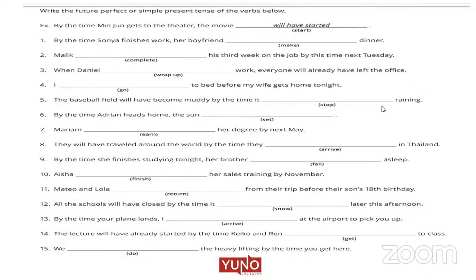When Daniel will have wrapped up work, everyone will already have left the office. Suraj, would you like to have one more look at the sentence, please? See, two actions. Which one is happening first? Which one is happening later? Yes, ma'am. We will already have. Yes, ma'am, it is future. I'm telling you, present, simple present. When Daniel, so what do you put in the blank?